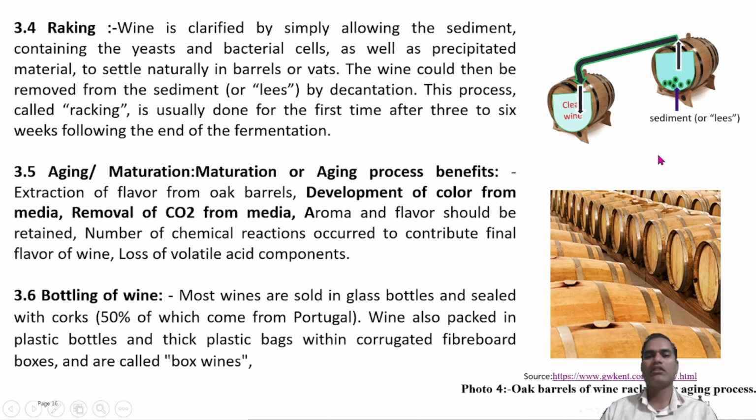The aging process requires a long term, maybe 1 year, 2 years to 5 years. During long-term storage of the wine, a number of intermediate chemical reactions contribute to the specific characteristics of the taste and flavor of that wine. Separating this sediment is called the racking process. Without disrupting the sediment particles, the clear wine is separated from one oak barrel and transferred to a second oak barrel, which is called racking. Aging provides the specific volatile components that contribute to the specific taste and flavor of the final wine.